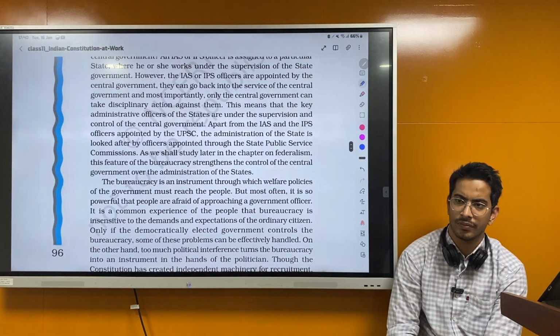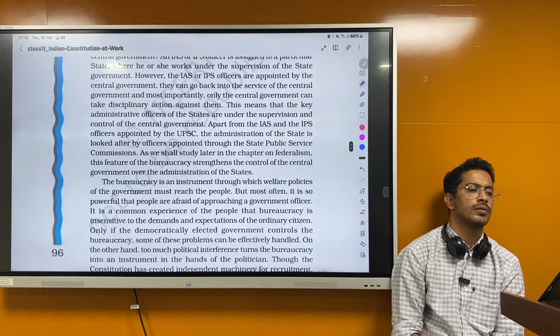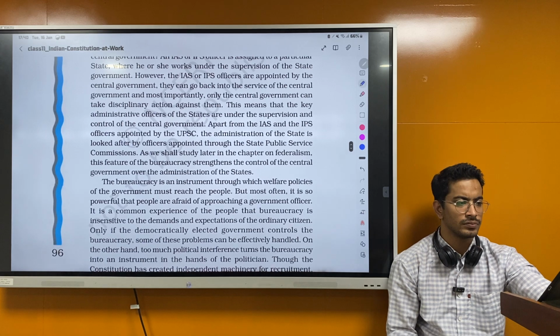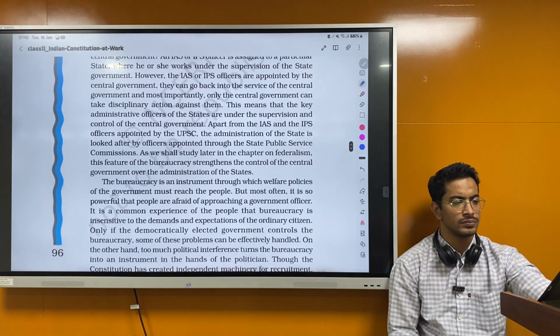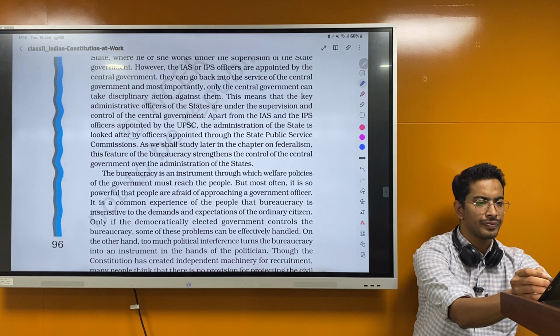Apart from the IAS and the IPS officers appointed by the UPSC, the administration of the state is looked after by the officers appointed through the state public service commissions. As we shall study later in the chapter on federalism, this feature of the bureaucracy strengthens the control of the central government over the administration of the states.